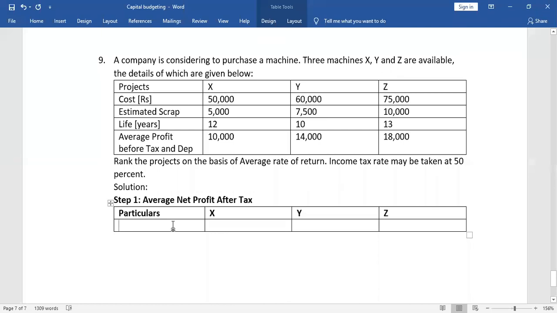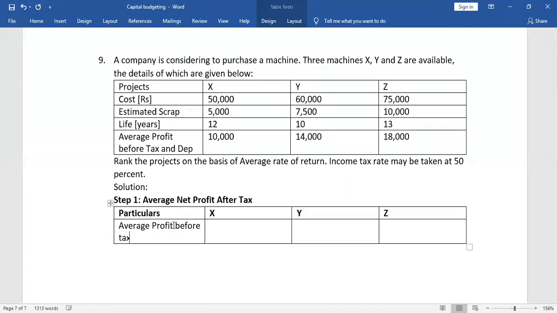After this, what has been given in the question? Look at the question, what is given? Average profit before tax and depreciation. What amount is given? 10,000 for X, 14,000 for Y, and 18,000 for Z.